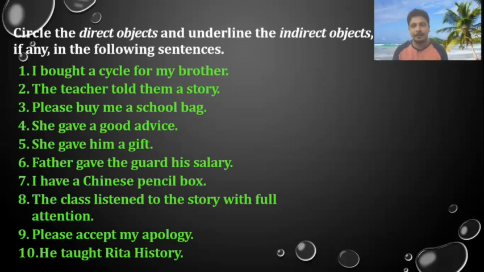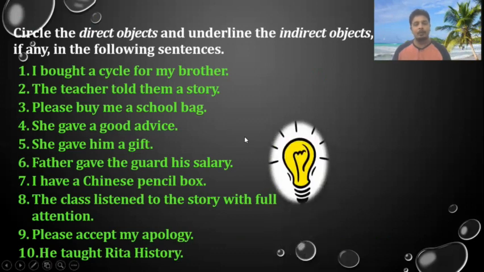What did she give? Advice. Advice is the direct object. For whom? It's not mentioned. Obviously, it will be me or for anyone else. She gave him a gift. What did she give? Gift. For whom did she give? For him. That becomes the indirect object. Likewise, you can see the remaining sentences.